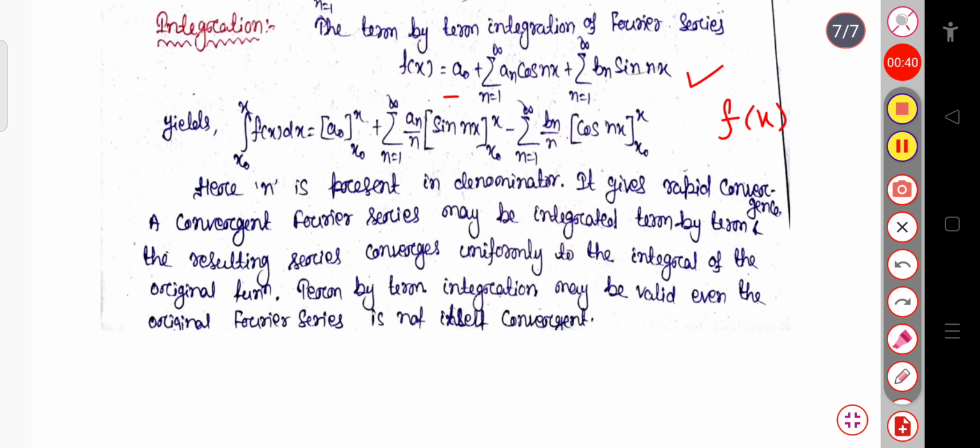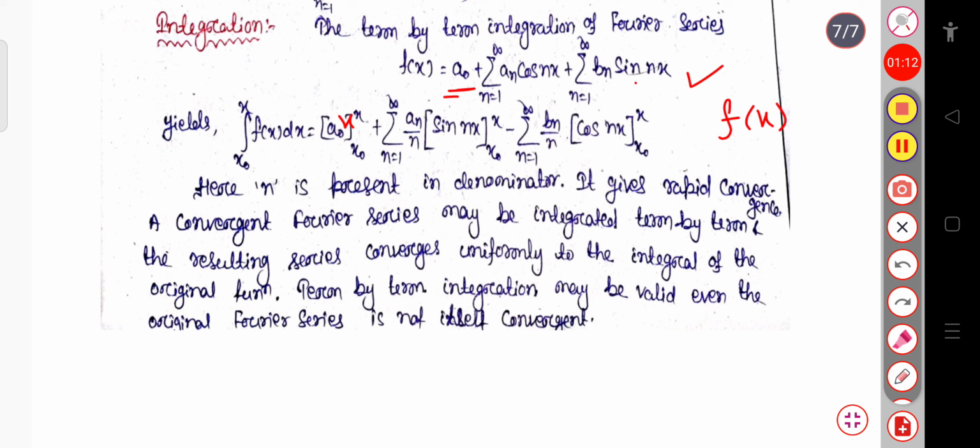Now if I integrate both the left hand side and the right hand side with respect to dx, from x naught to x, this equation becomes integral of f of x dx from x naught to x equal to a naught into x, from x naught to x, plus sum over an cos nx, whose integration will be sin nx divided by n, again from x naught to x, minus bn by n cos nx from x naught to x, because the integration of sin nx is minus cos nx by n, and here also the integration is from x naught to x.